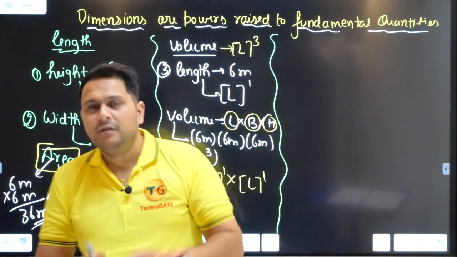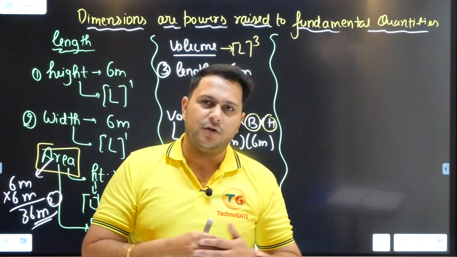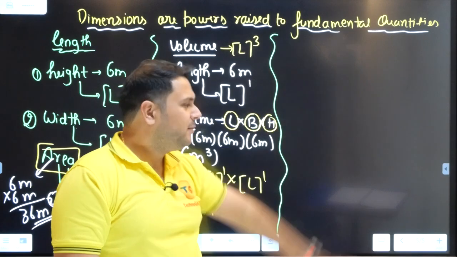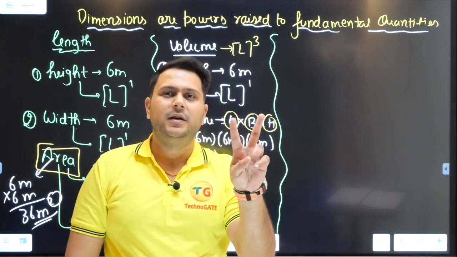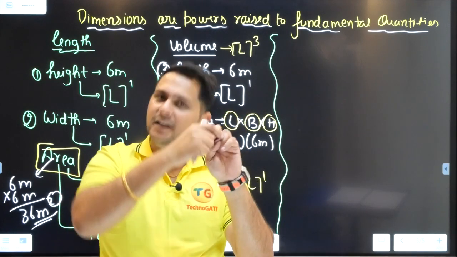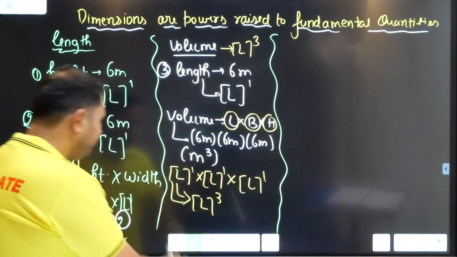Now, this is when we are dealing with only one fundamental unit. Now here, on this one particular column, we will be dealing with two fundamental quantities at a time, and those two fundamental quantities are length and time. Let us see this.